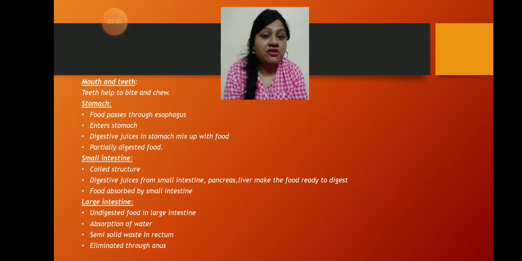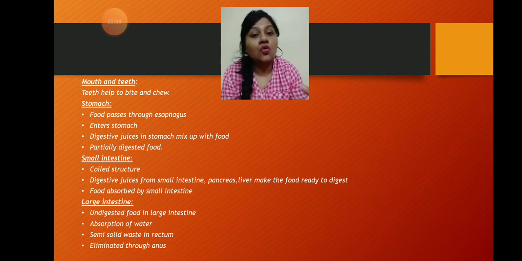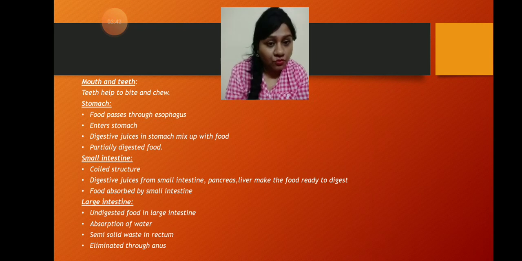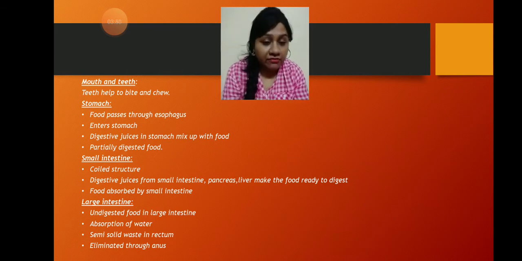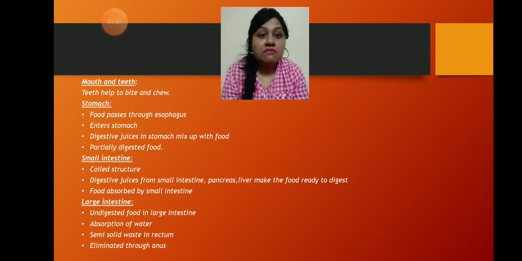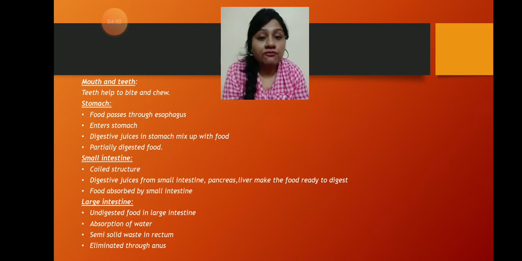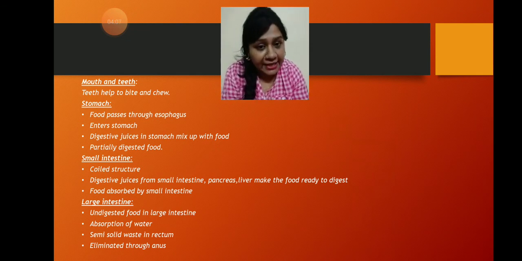Now it will reach the small intestine. The small intestine is a coiled structure. Different kinds of digestive juices from the small intestine, liver, and pancreas will mix with the partially digested food from the stomach. Here the food becomes simple and it is absorbed by the small intestine.